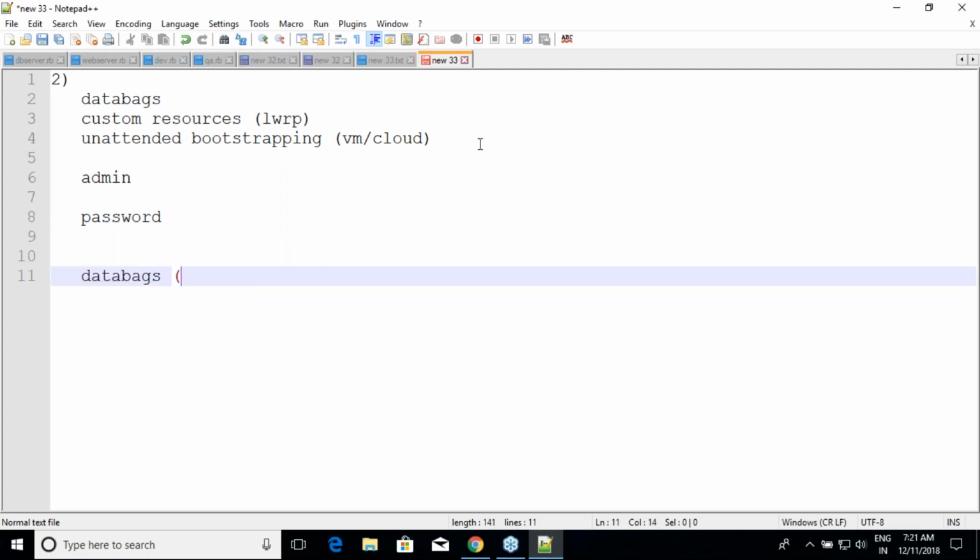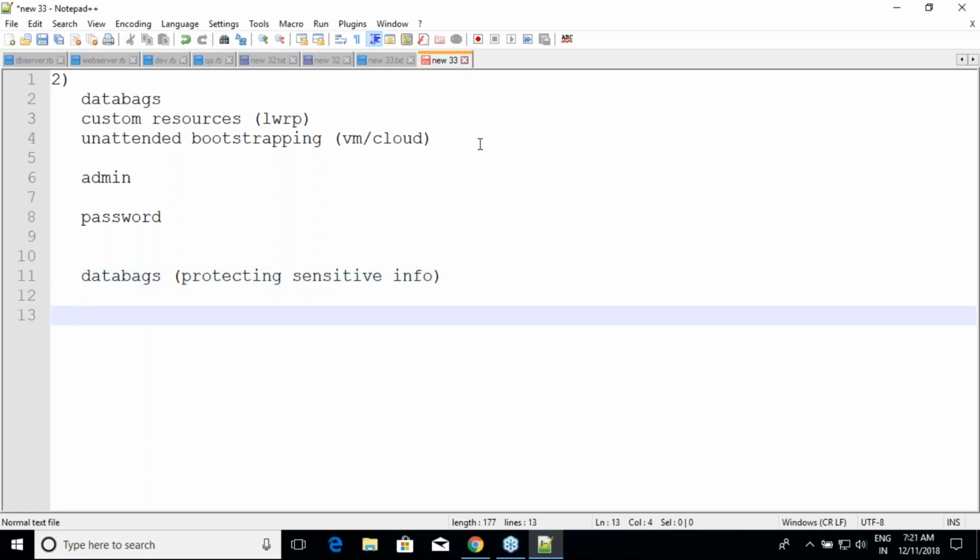Data bag is all about protecting sensitive info. It doesn't mean only passwords, it could be other sensitive information also. Whenever you want to encrypt data, you can use data bags, right? And to encrypt the items, you can use a secret string or secret file to protect this.